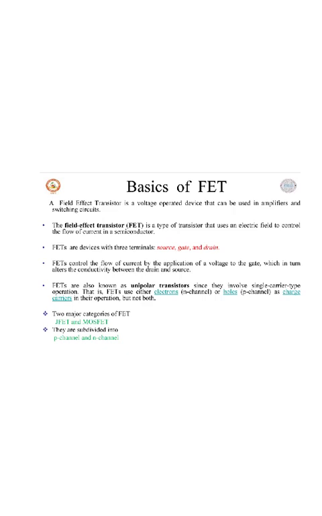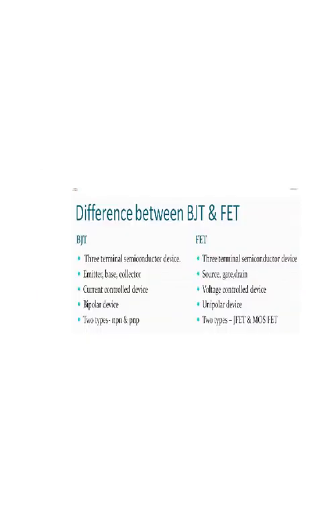FETs are also known as unipolar transistors since they involve single carrier type operation. That is, FETs use either electrons or holes as charge carriers in their operation, but not both. The two major categories of FET are JFET and MOSFET. They are again subdivided into two types, P channel and N channel.